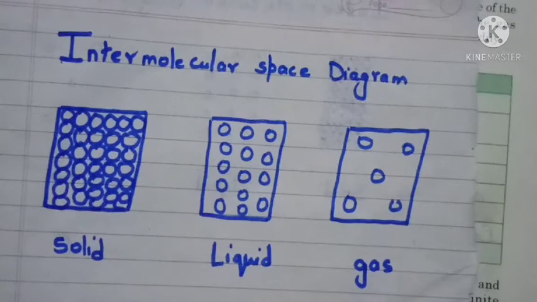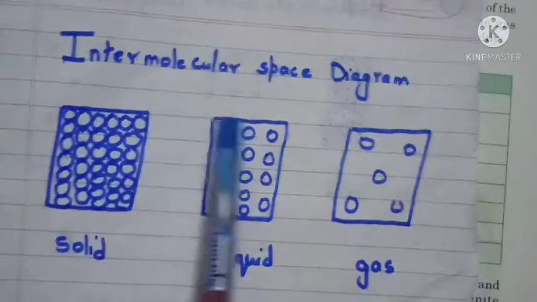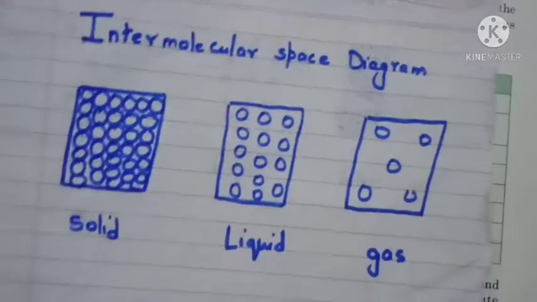Good morning, class 8. We are still learning chapter 1 in chemistry. Students, in a previous class we have studied about matter and its composition and the three different states of matter. So today again we are going to learn about the intermolecular space diagram of solid, liquid and gas.